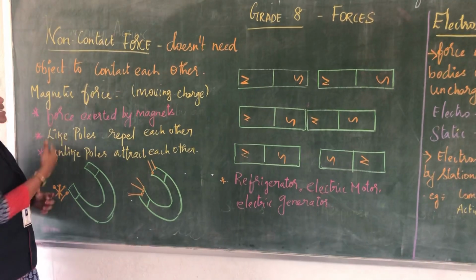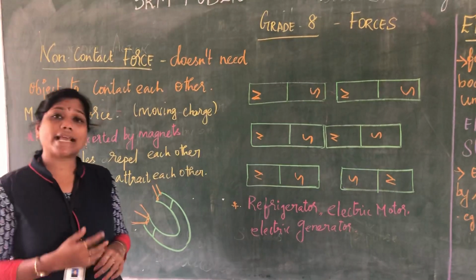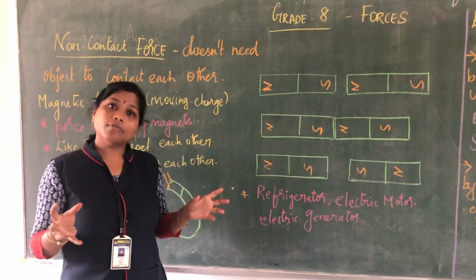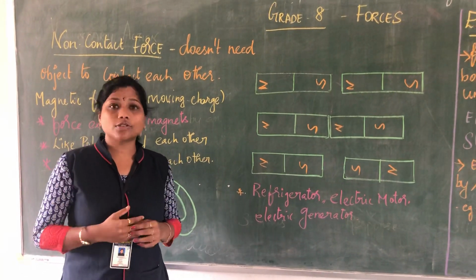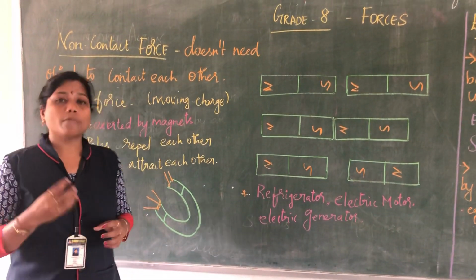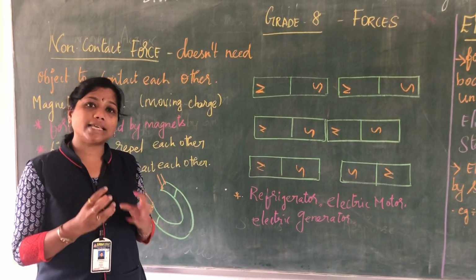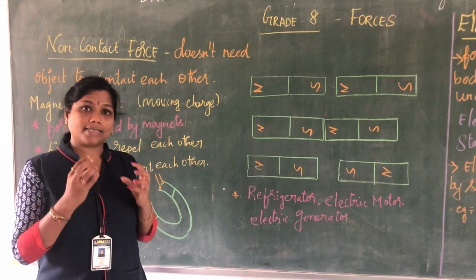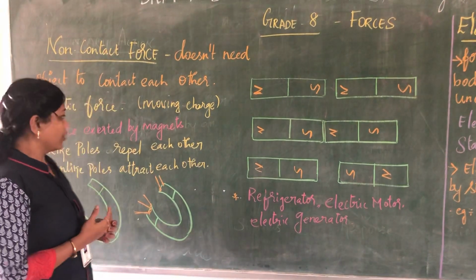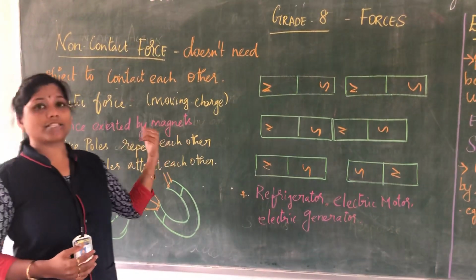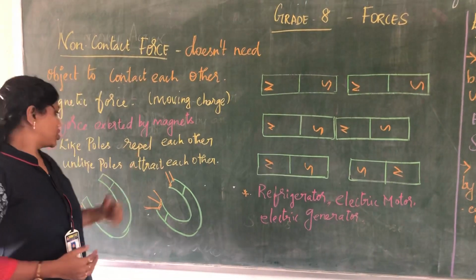The first one is magnetic force, the force exerted by a magnet. In your lower classes you studied magnets, right? Magnets are materials which have the properties of a magnetic field. So the force exerted by magnets is said to be magnetic force.